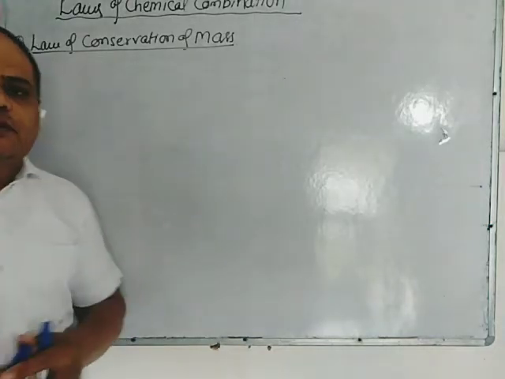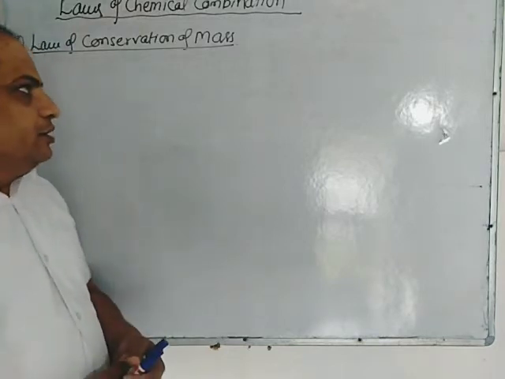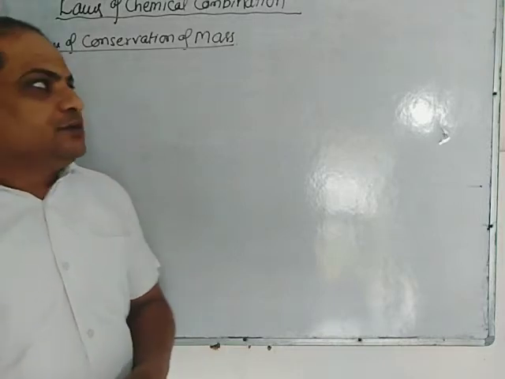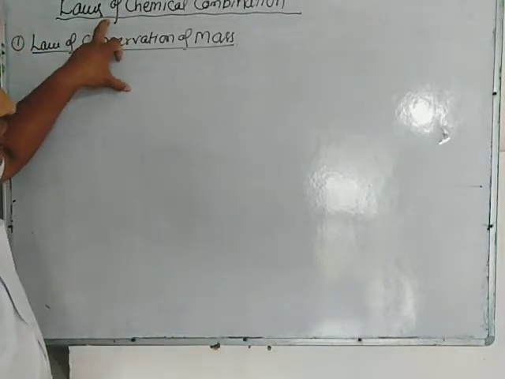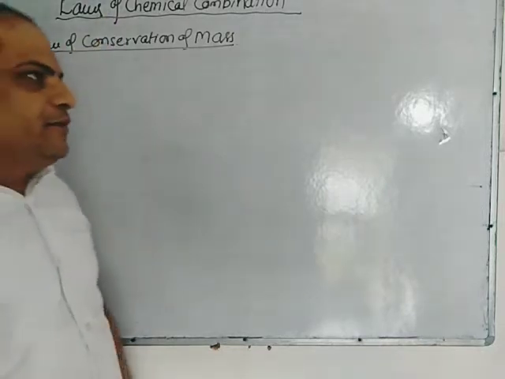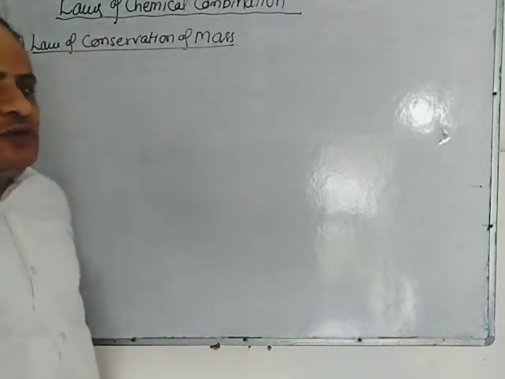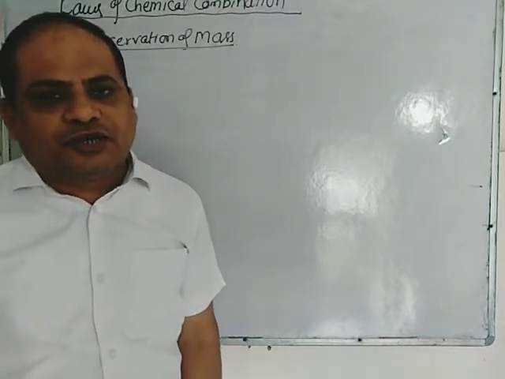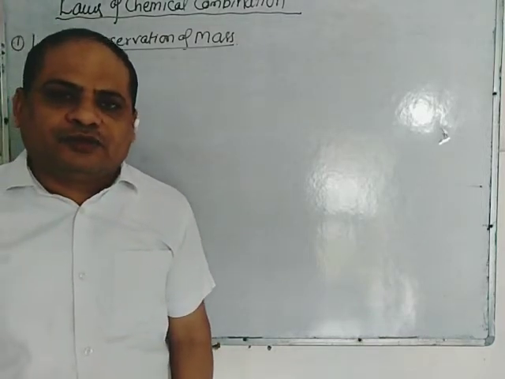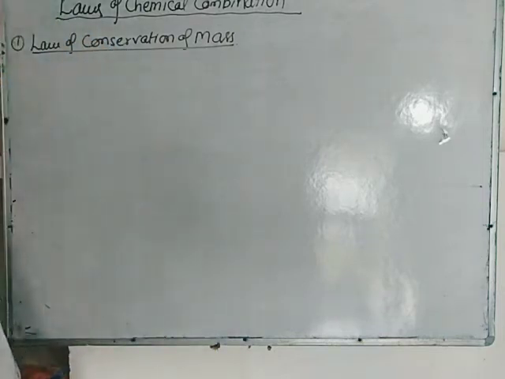So students, class 11th chemistry unit 1st, and today's topic is laws of chemical combination. In laws of chemical combination we will study 5 laws: law of conservation of mass, law of constant proportion, law of multiple proportion, Gay-Lussac's law of gaseous volume, and Avogadro's law. So first is law of conservation of mass.